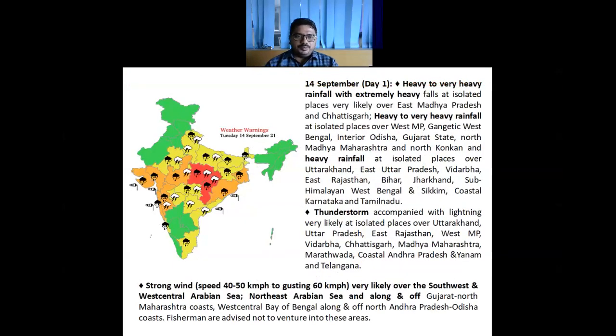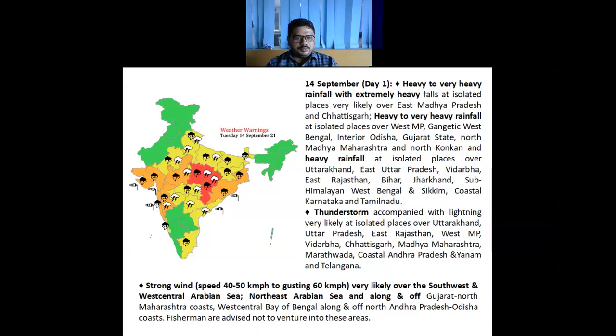So this is the weather warning for day one. From this we can say that under the influence of this depression, there is still a possibility of very heavy rainfall over interior Odisha, and very heavy rainfall is also expected over one or two places over Gangetic West Bengal during the next 24 hours. As far as Chhattisgarh and East MP area is concerned, heavy to very heavy rainfall is expected, and there is also a possibility of rainfall of more than 20 centimeter under the influence of the depression. So we have given red color for the next 24 hours.